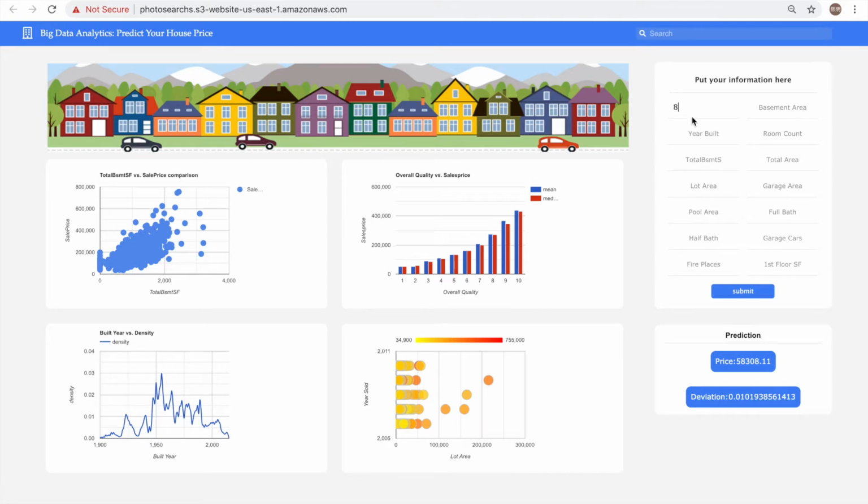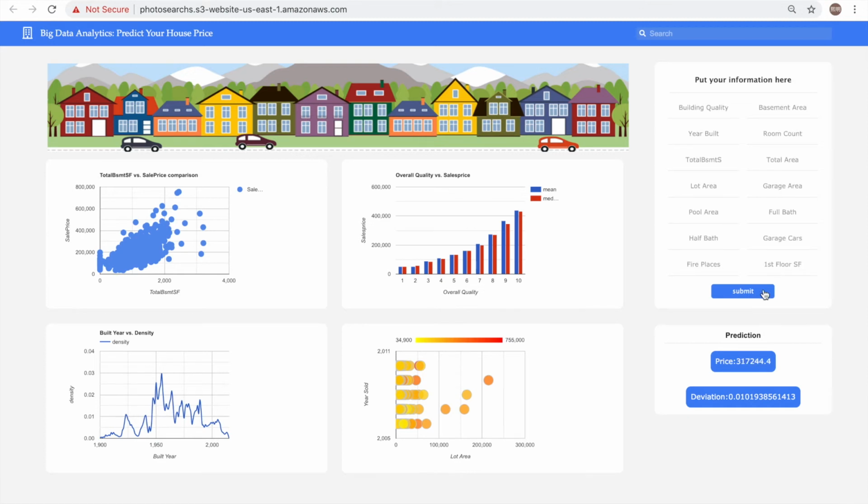We first input the overall quality, year built, basement area, and the room count, then total square feet, lot area, garage area, and pool area, perhaps no pool. Full bath 2, half bath 1, garage cars 2, fireplace 5, first floor about 1,000.